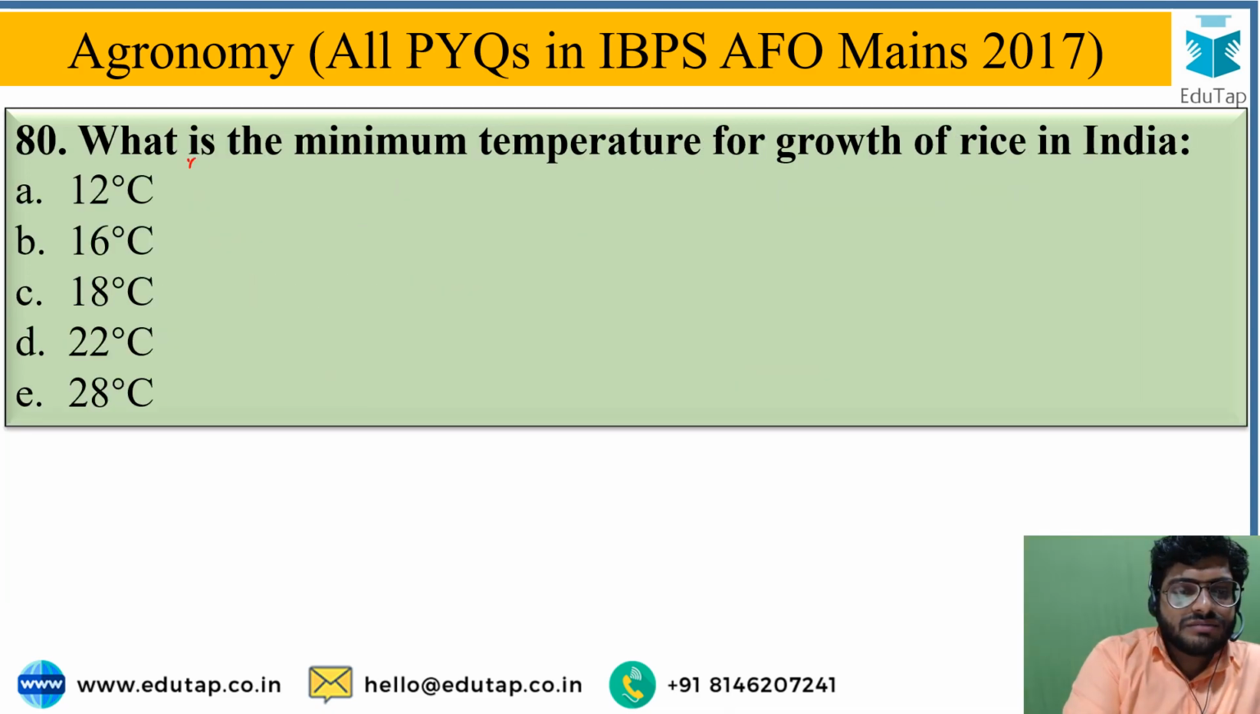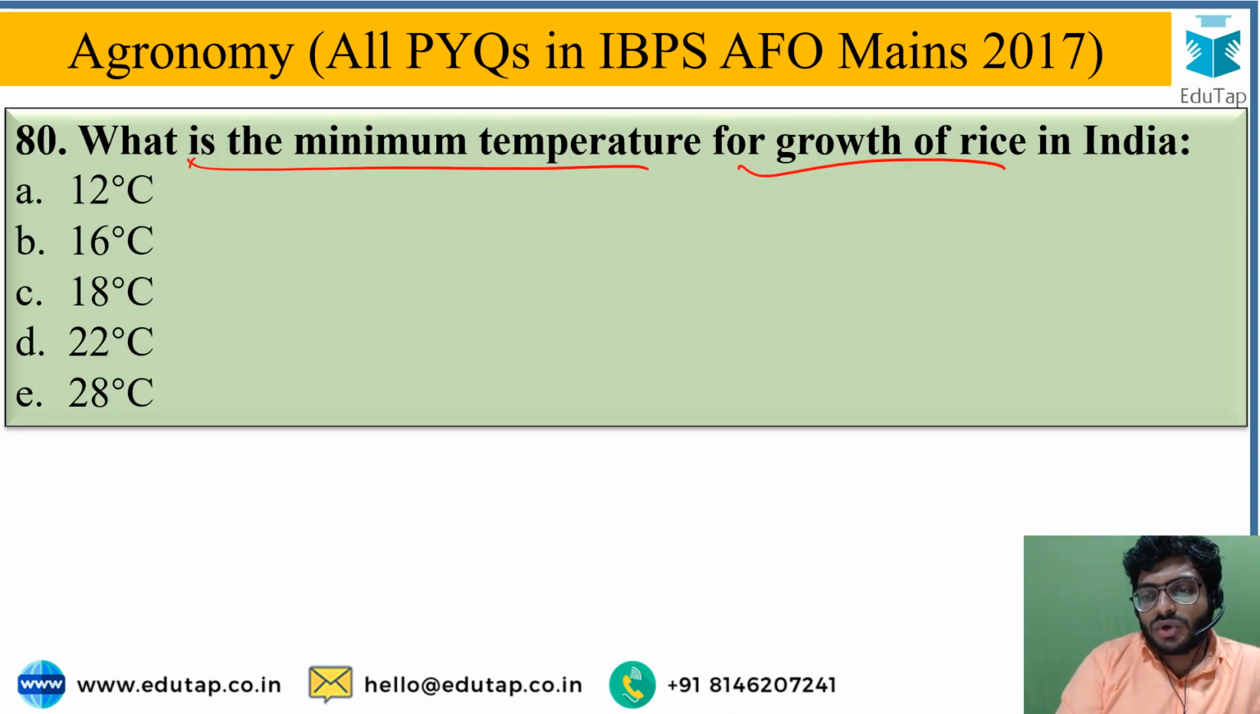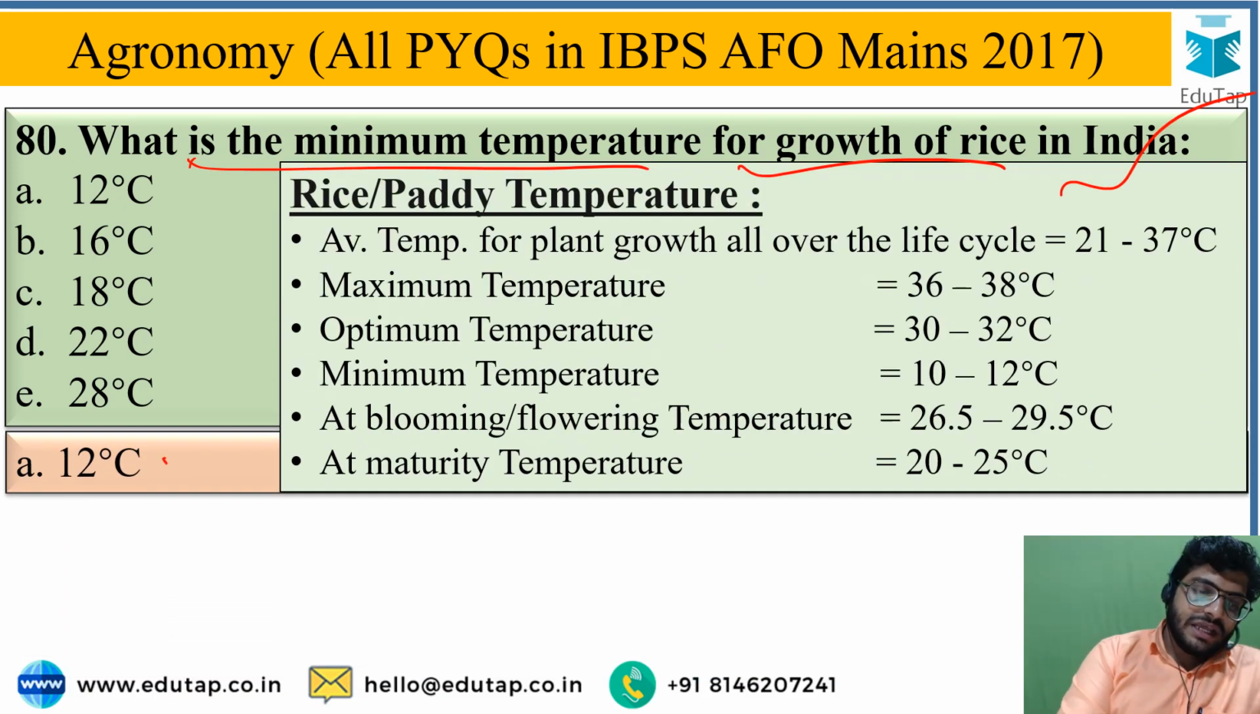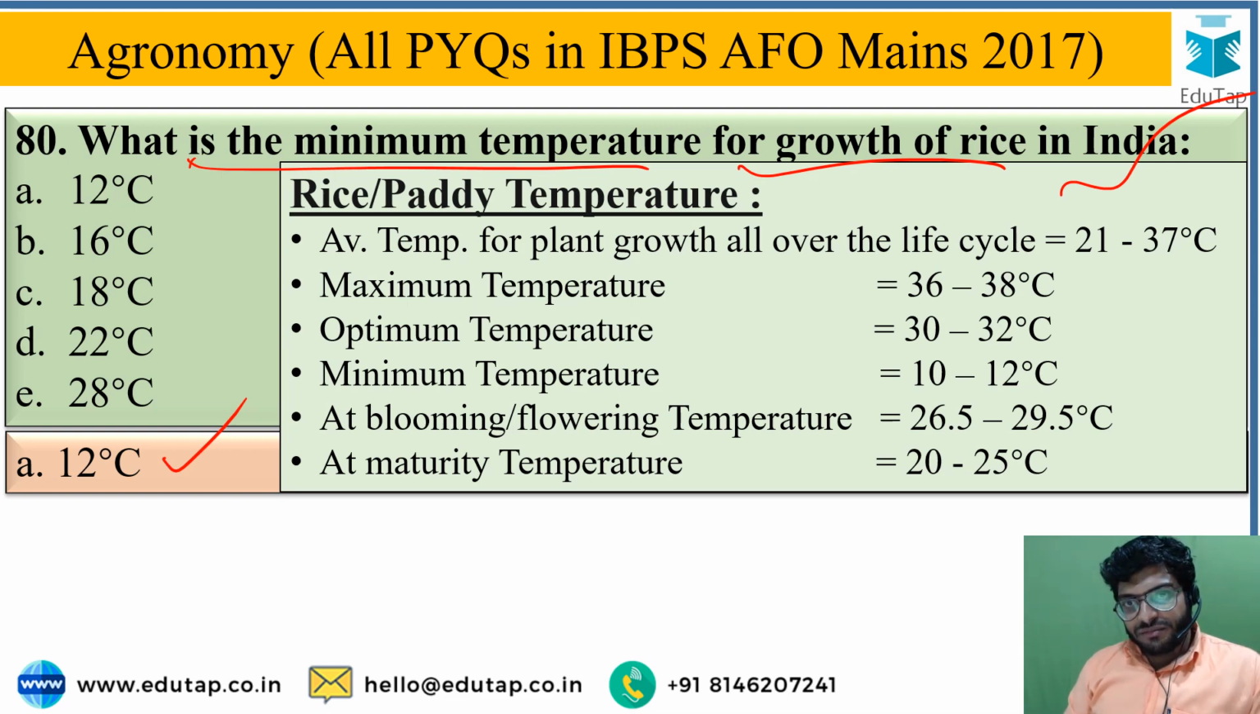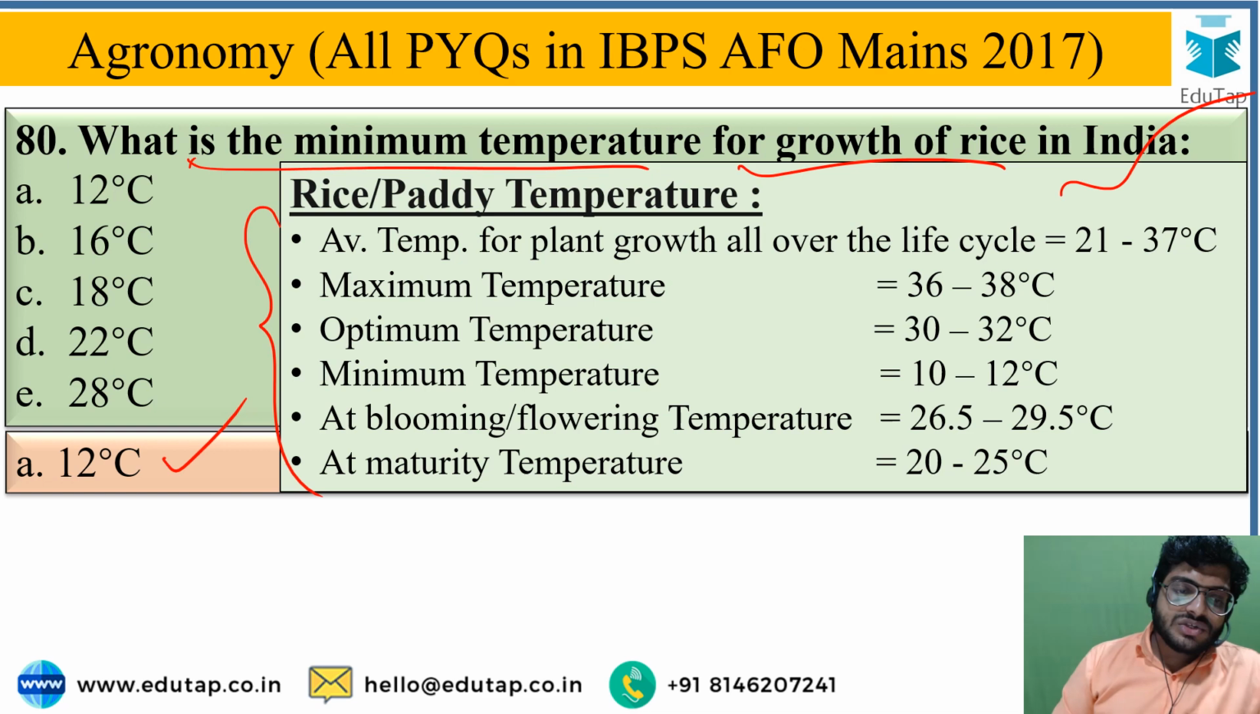Next is, what is the minimum temperature for the growth of rice in India? And the correct answer for this is option A, that is 12 degrees Celsius. So minimum temperature is the lowest threshold temperature. Below that the growth of rice is ceased, and other temperatures regarding paddy cultivation are listed here. So this is important from the examination point of view.